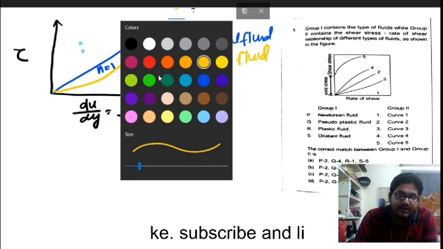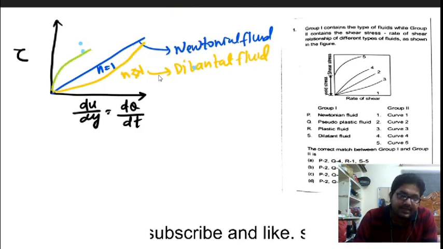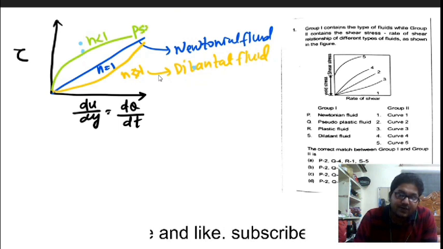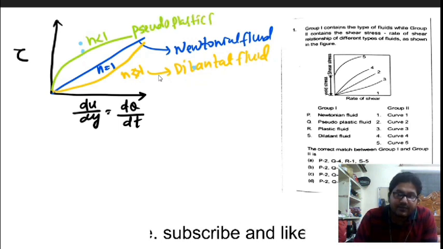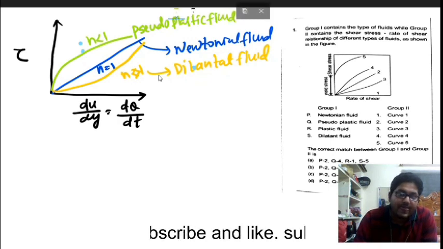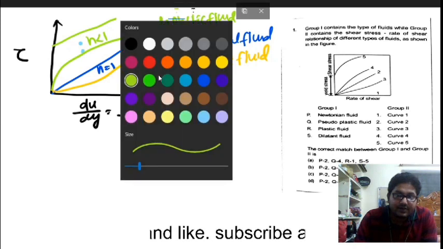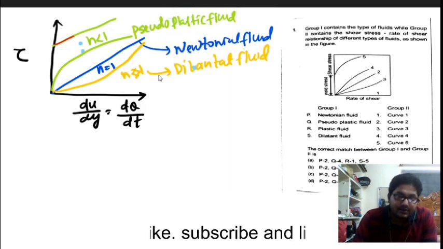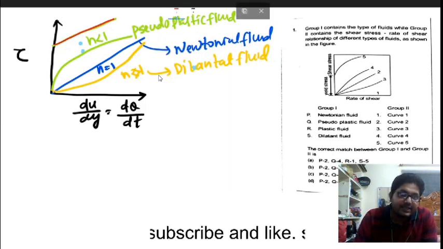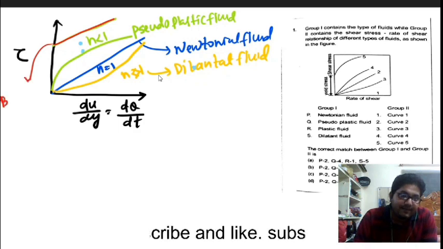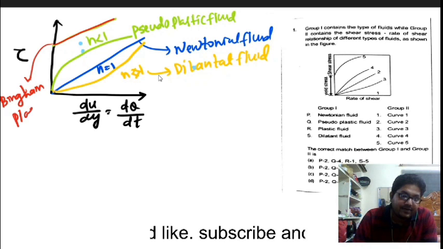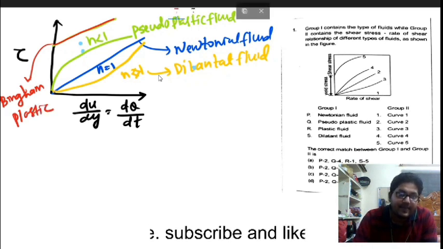And this flow, where n is less than 1, is called pseudoplastic fluid. This one is called Bingham plastic.